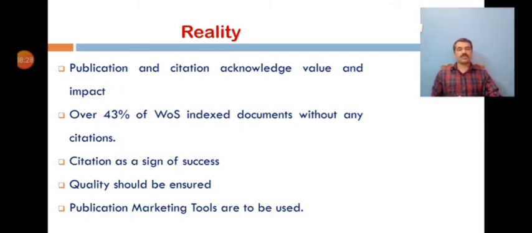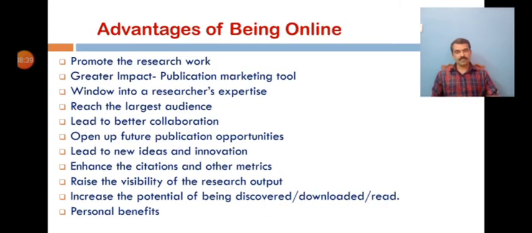So there are many tools and techniques, generally called publication marketing tools, to enhance the visibility and citations of publications. And let us see what are the advantages of being online. Showcasing yourself on online platforms and sharing your research and findings can help you make a greater impact in your community.